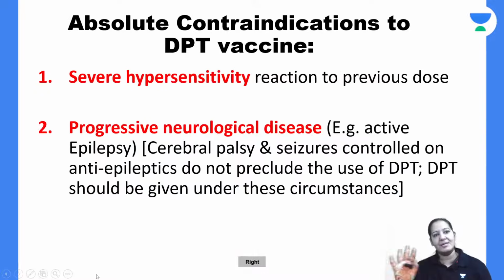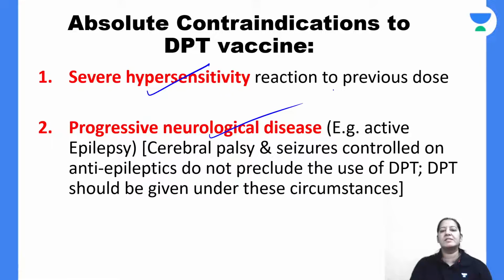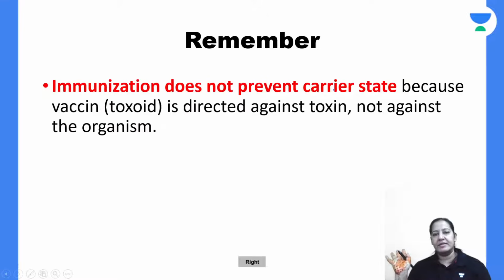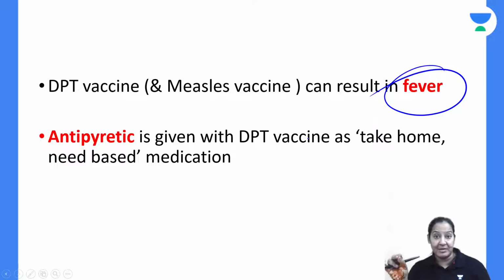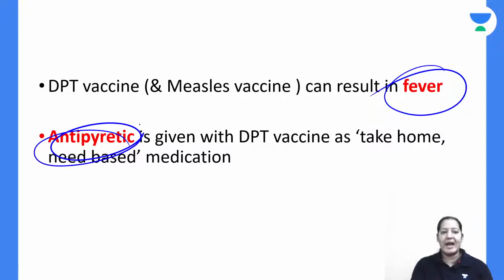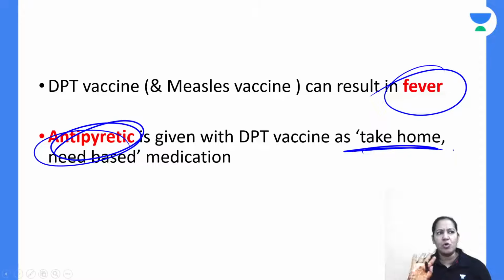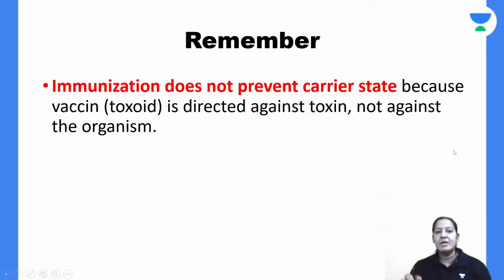So there are 2 contraindications for the DPT vaccine. One is hypersensitivity, one is neurological disorder. That's it, right? After DPT, the child may have fever. So warn the parents that I'm a pediatrician giving DPT to your child, and after that your child may have fever. Don't panic, just give paracetamol or an antipyretic as and when required, on an SOS basis. Take home remedy basis, don't admit the child for that, right?